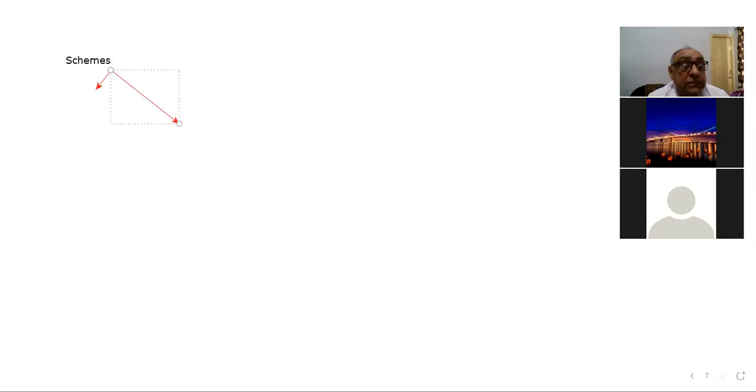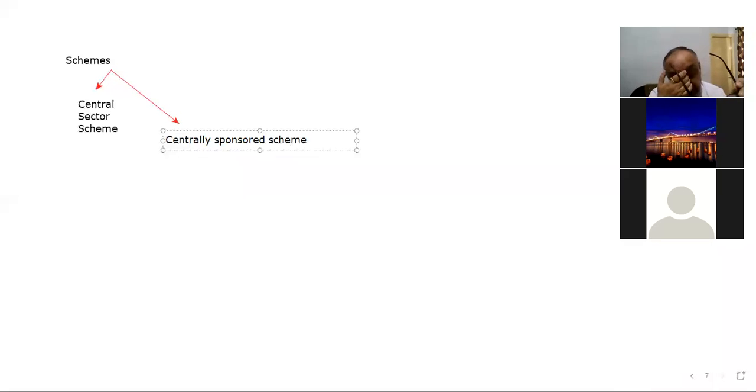One type of scheme is the central sector scheme, and the other type of schemes are the centrally sponsored schemes. So two types of schemes can be there, central sector scheme and centrally sponsored schemes.